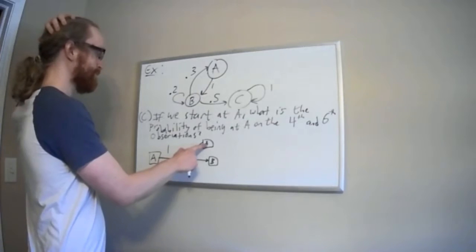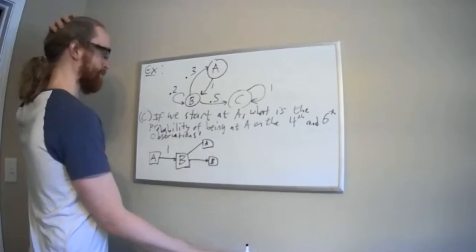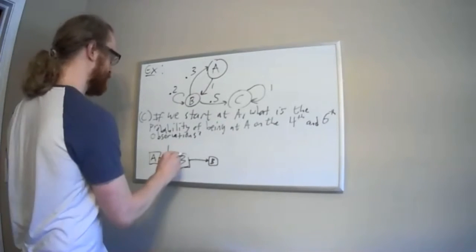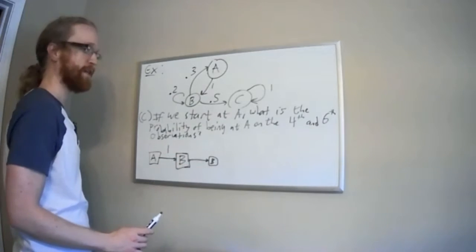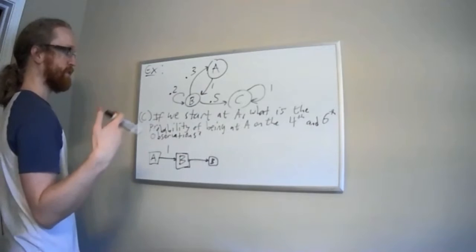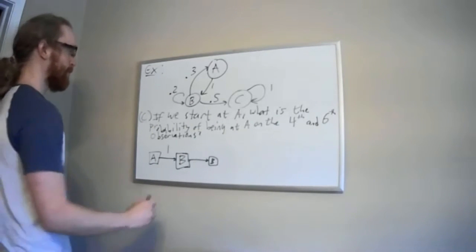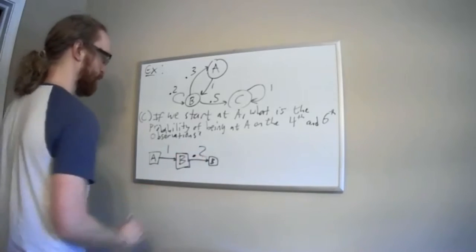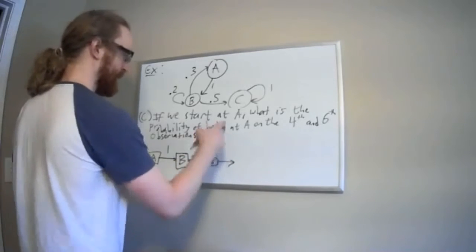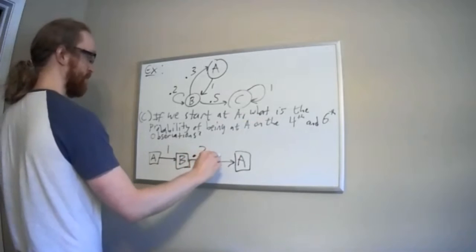So I can eliminate this one as well. There's no way to go from A to A. So this I can ignore also. So actually, there's only one possibility, and that's going from B to B again here. The other ones I can disregard because they have probabilities of 0, and that means I don't have to worry about them. So the probability of going from B to B is 0.2, and we're good. Okay, so next I have to go to A because that's what the problem tells me, and the probability of going from B to A is 0.3.